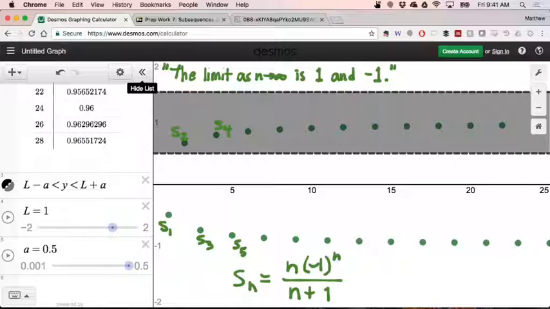Right, so Matt here is picking up on behavior that we'd like to make more precise, right? That for all of the positive terms in this sequence, it looks like the positive terms themselves have a limit of 1 as n approaches infinity. Meanwhile, all the negative terms, as n approaches infinity, appear to be approaching negative 1. And yet the sentence, the limit of the sequence is 1 and negative 1, has a glaring problem. What's the problem with that sentence? Limits are unique.